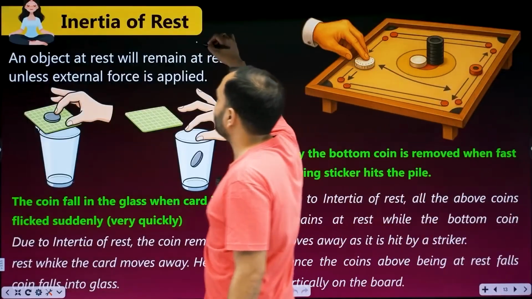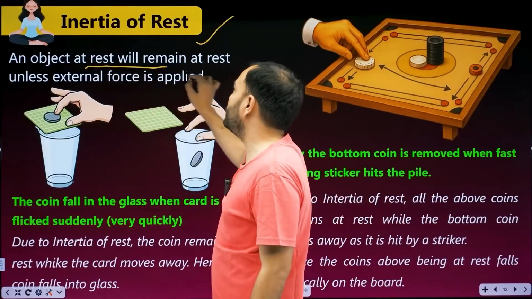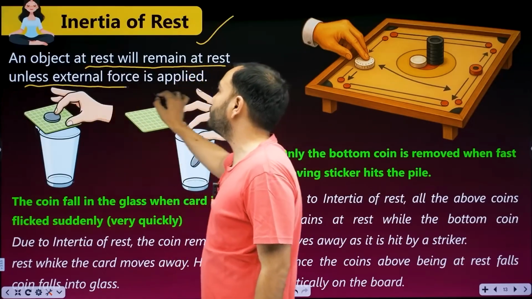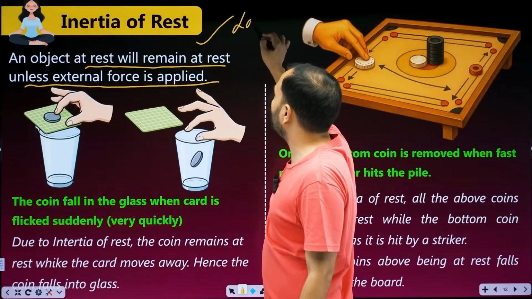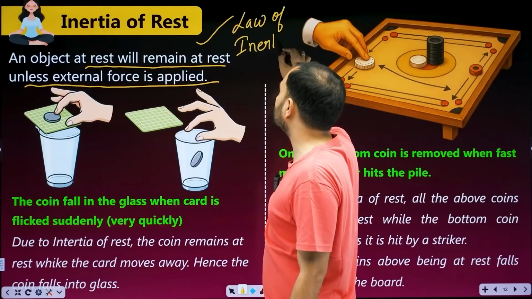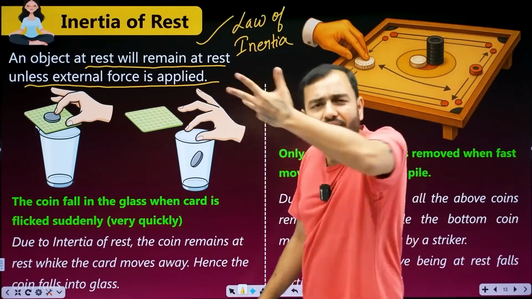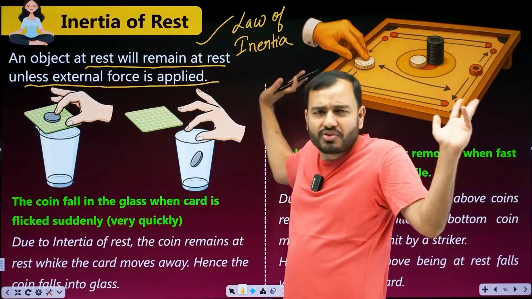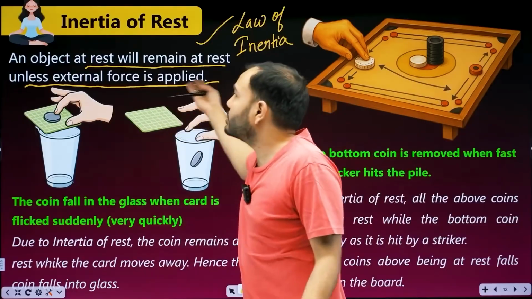Now there are two types of inertia. First, inertia of rest. What is that? An object at rest will remain at rest unless an external force is applied. That's it. Simple. That's the law of inertia. Two forms of the law of inertia: first, inertia of rest; second, inertia of motion. The law of inertia isn't some separate thing. It's just Newton's first law. So the first type, inertia of rest, means an object at rest will stay at rest until an external force is applied.